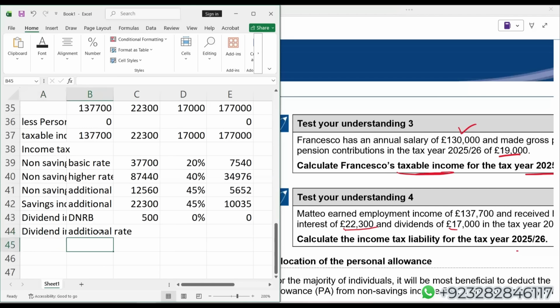And let me repeat it again for you. All the tax rates with their limits, they will be given to you in exam. 39.35%. Let us simply add all of them.